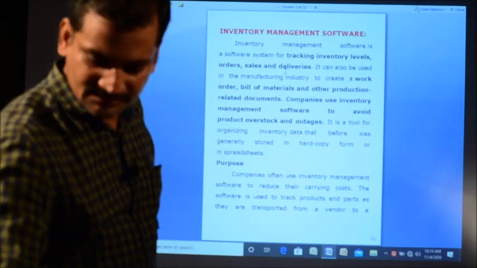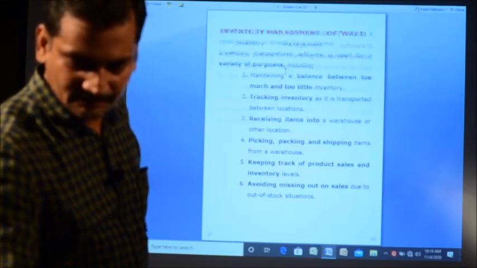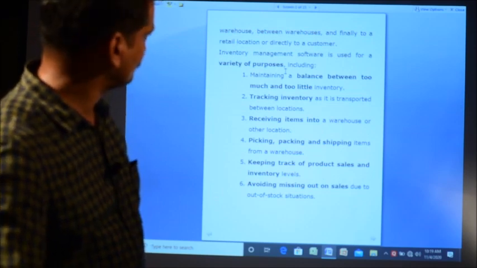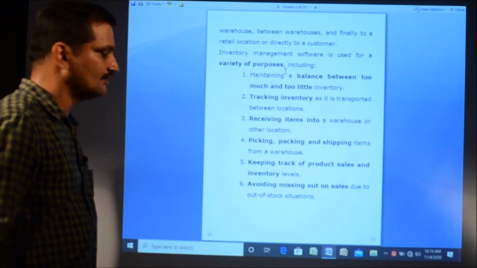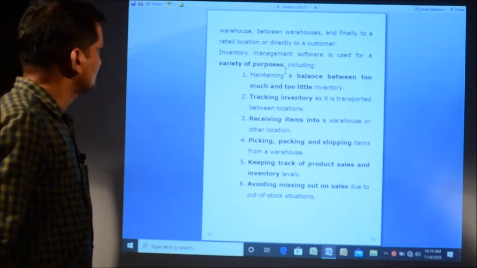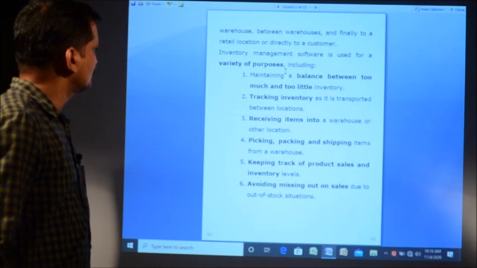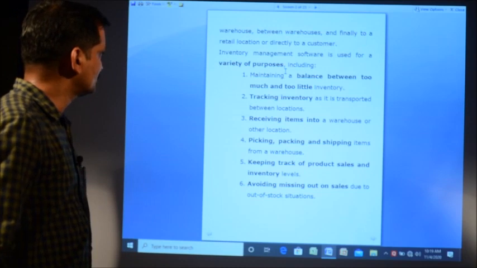The software works from the beginning, from where the products come from the vendor to the warehouse, and from the warehouse to the retail location and then to the customer. Now, it is used for a variety of purposes. Some of the purposes are pointed out: maintaining the balance between too much and too little inventory.